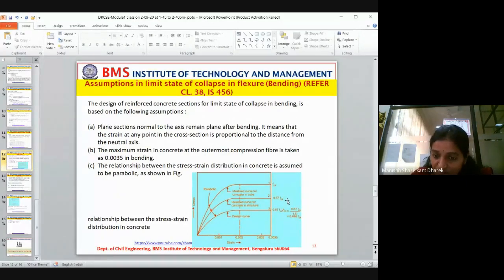Correct? We don't assume 100%. See, this is in the material. We don't go to this level because this portion will be a safety factor for us. This is what we consider. Instead of considering this part as 100, we consider this itself as 100. That means the strength is reduced so much; we underestimate the strength of this part to this level. So 0.67 fck. But when you design the structure, you take a further partial safety factor, and then the level will come here.